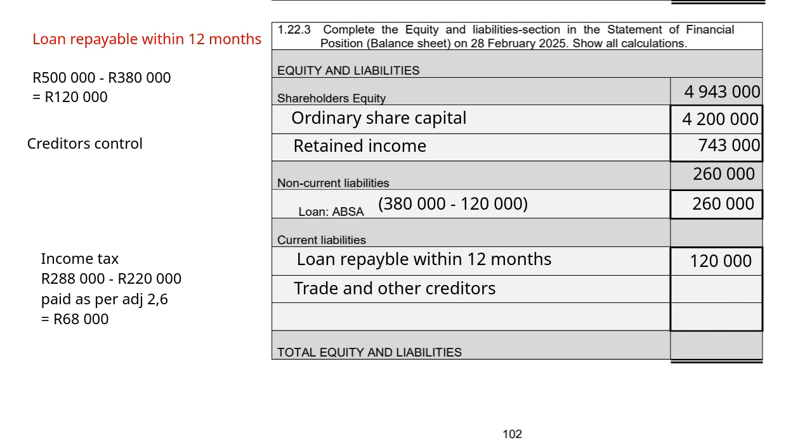So then your trade and other creditors will then be calculated as follows. It will be the 42,240 minus 1,240 plus 33,000 plus 68,000 plus 35,000, and that will give you 177,000.